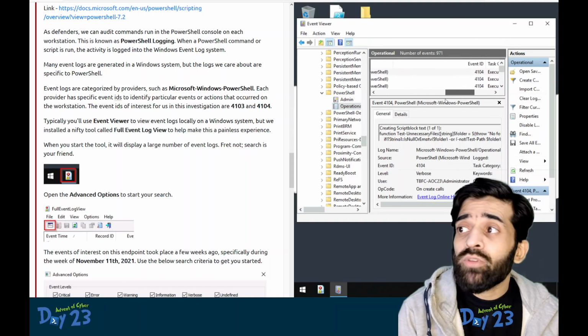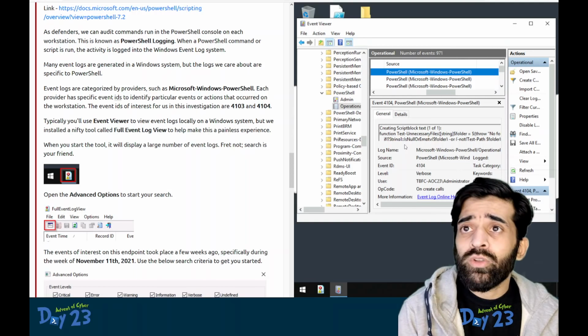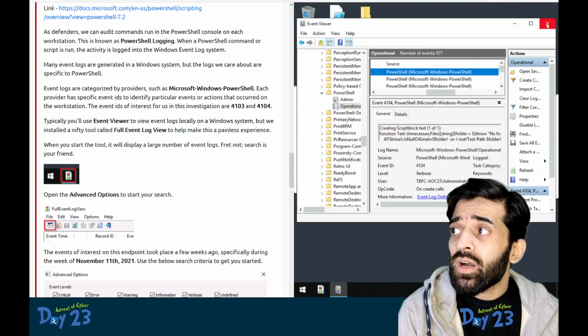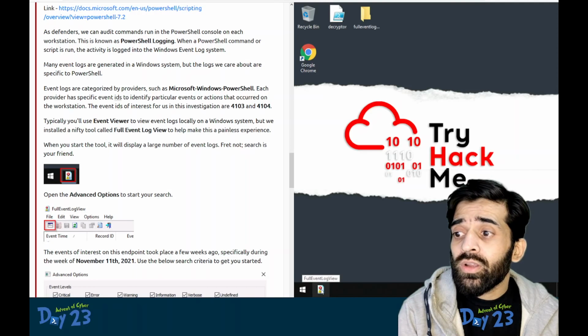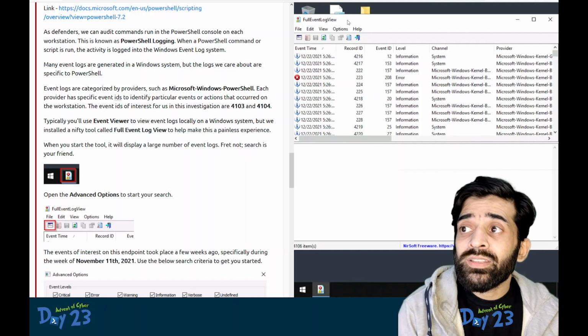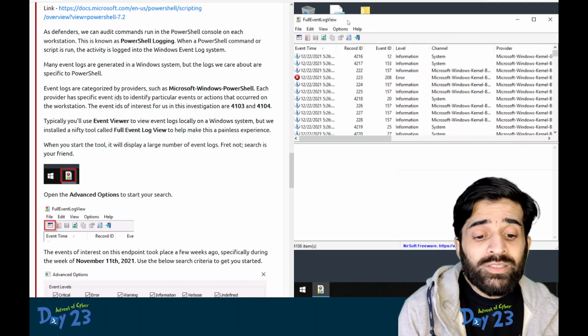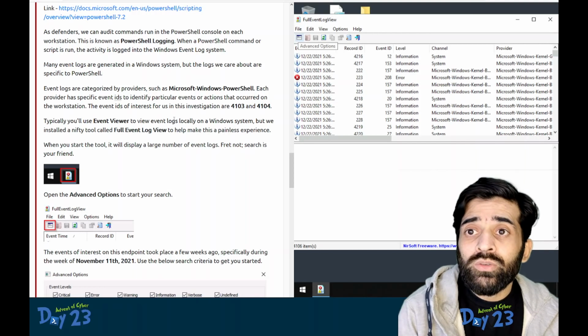If we click on this link, we can look into further details of that particular event. But today we are not going to look at this. Rather, there's an application called Full Event Log View. It has the same data, but this gives us more flexibility in searching the logs. This is something that we will be looking into now.